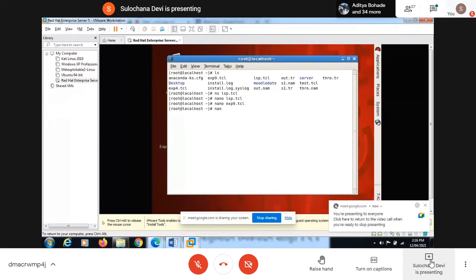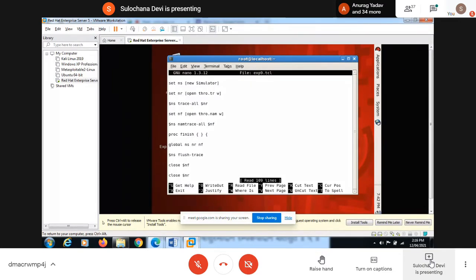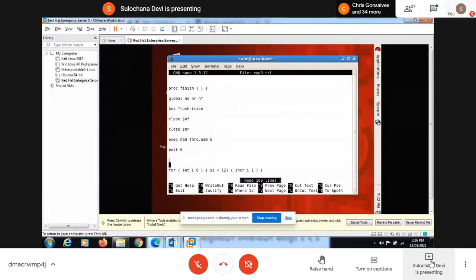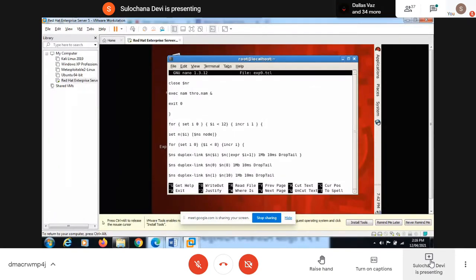Those programs and their execution I'll show. First I'll show you the program and I'll explain. See, this is for your distance vector. In distance vector, all those things remain the same. We are creating a network simulator, then one file and file handler, then the finish procedure. All these things are the same as the previous one. But here we are creating 12 nodes.